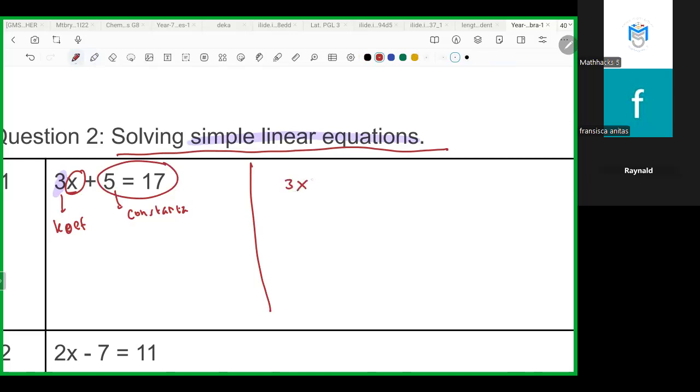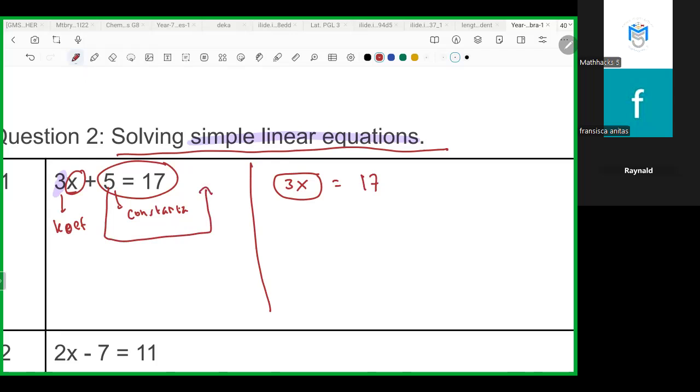It means the left side is for coefficient and variable, and then put the constanta on the right side. So it's for 70, and we should move this 5 to the right side.